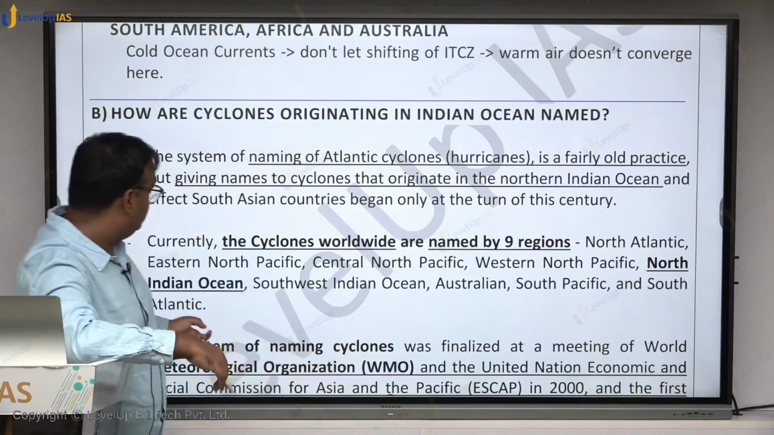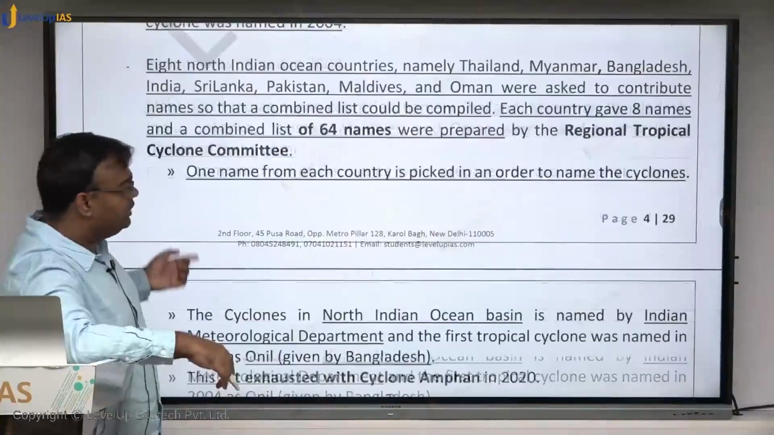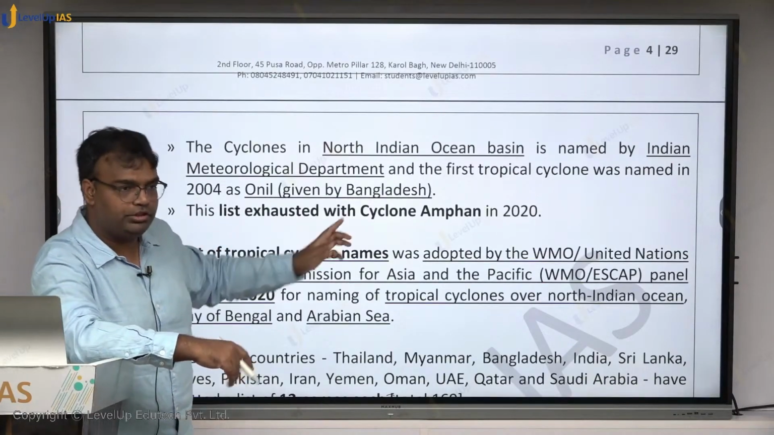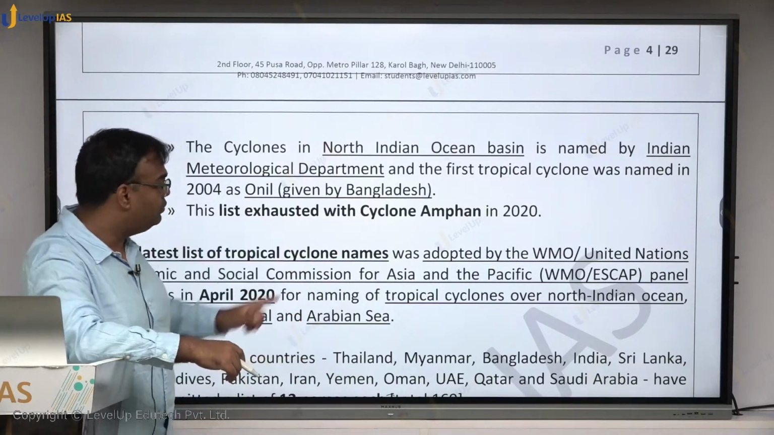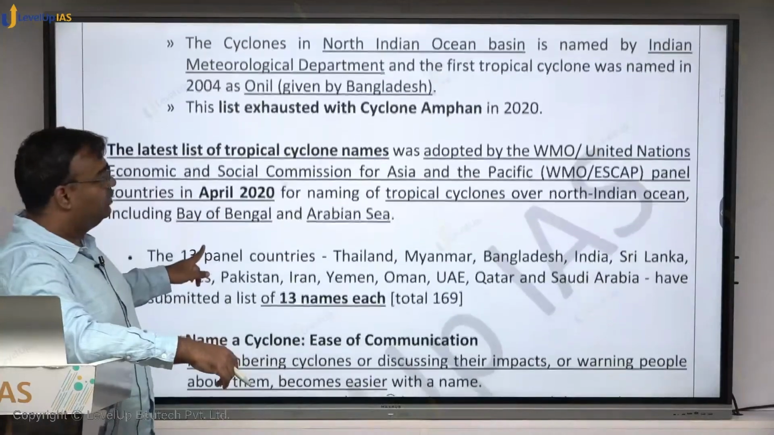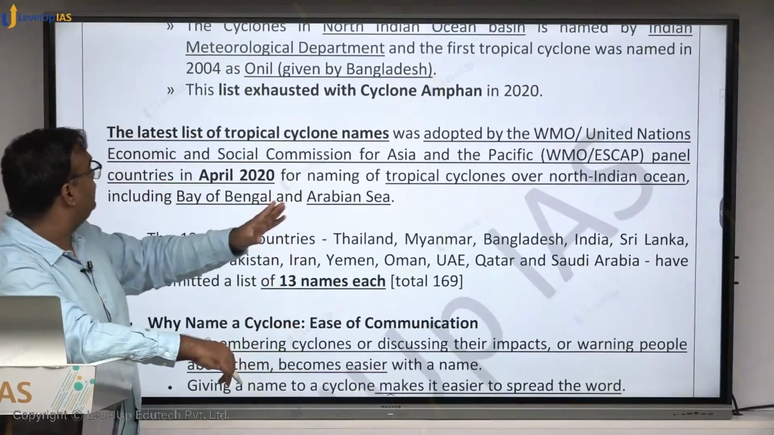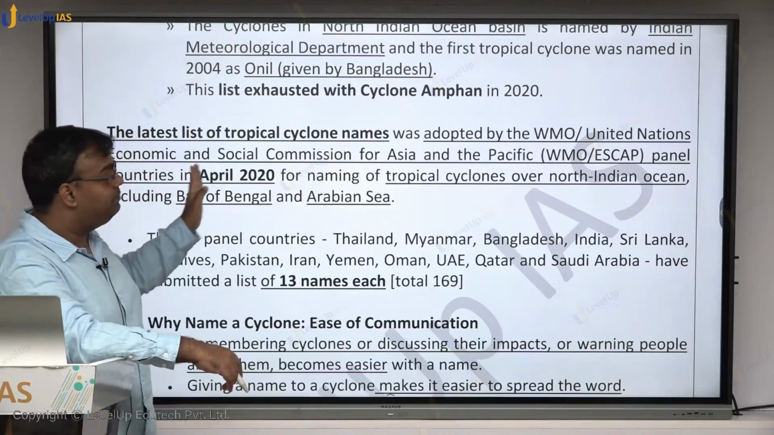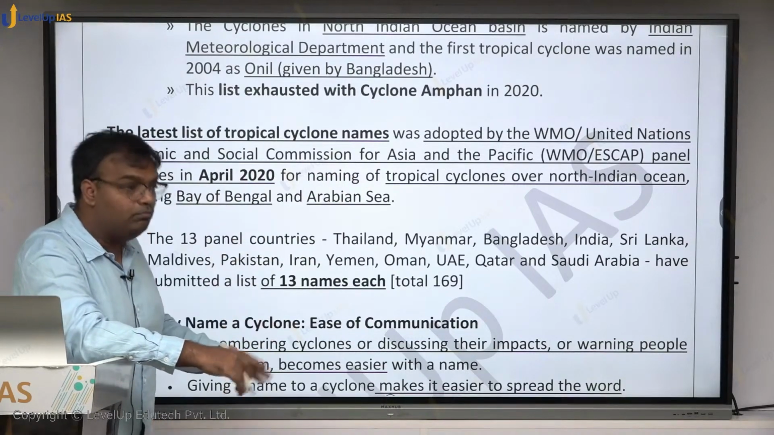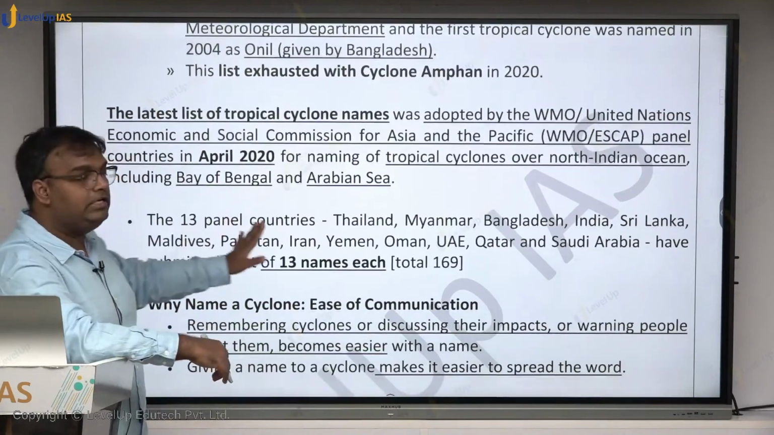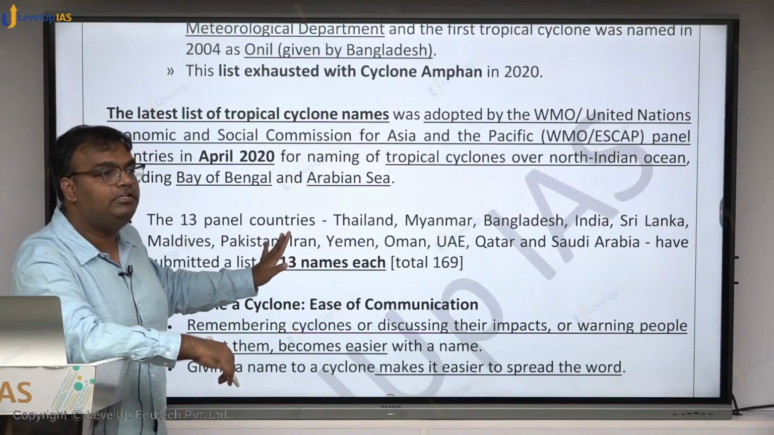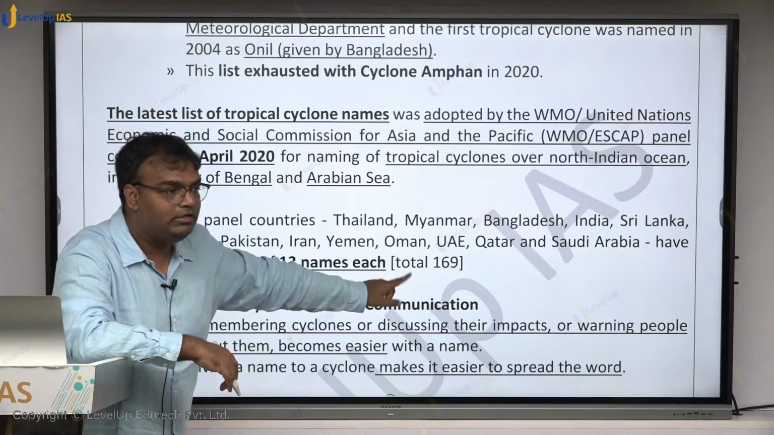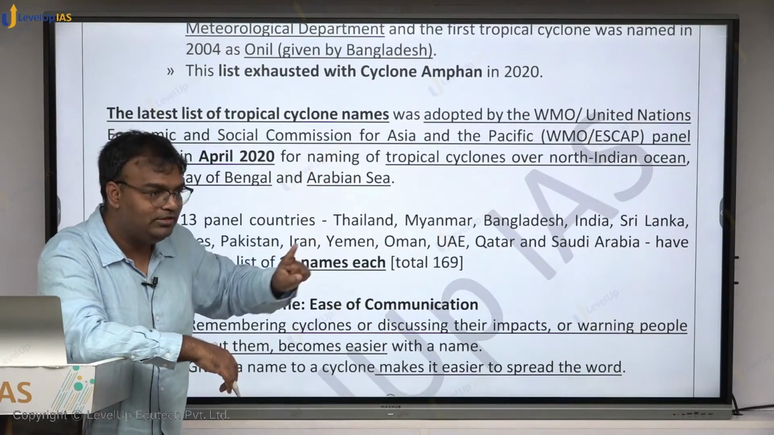Then you will see recently those 64 names were exhausted. Eventually, all 64 names were used in 2020. So, WMO and the United Nations Economic and Social Commission for Asia and the Pacific panel of countries in April 2020 gave more names. Basically, now 13 countries came together and they gave 13 names each. So, there are 169 names and these names will be used in sequence.